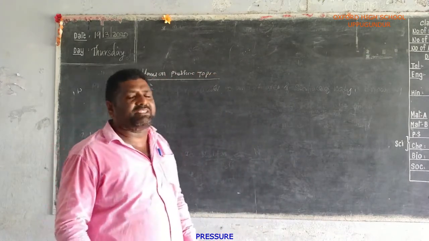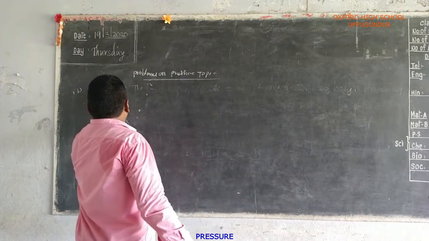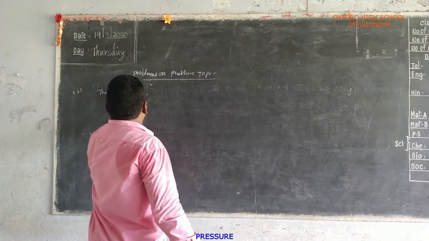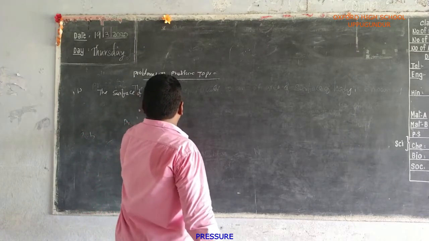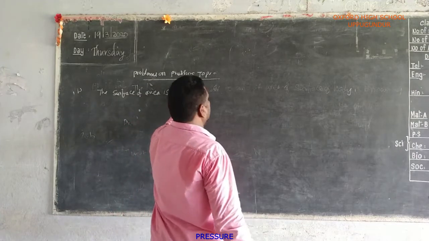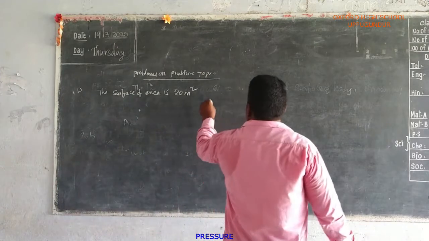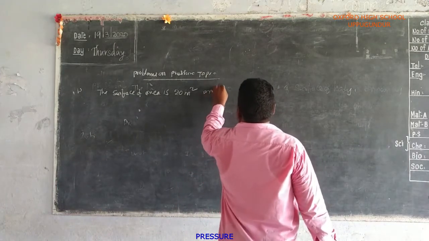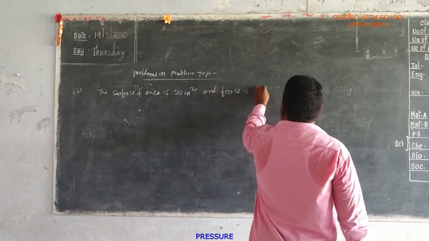First question. The surface area is 20 meter square and the force is 10 newtons.